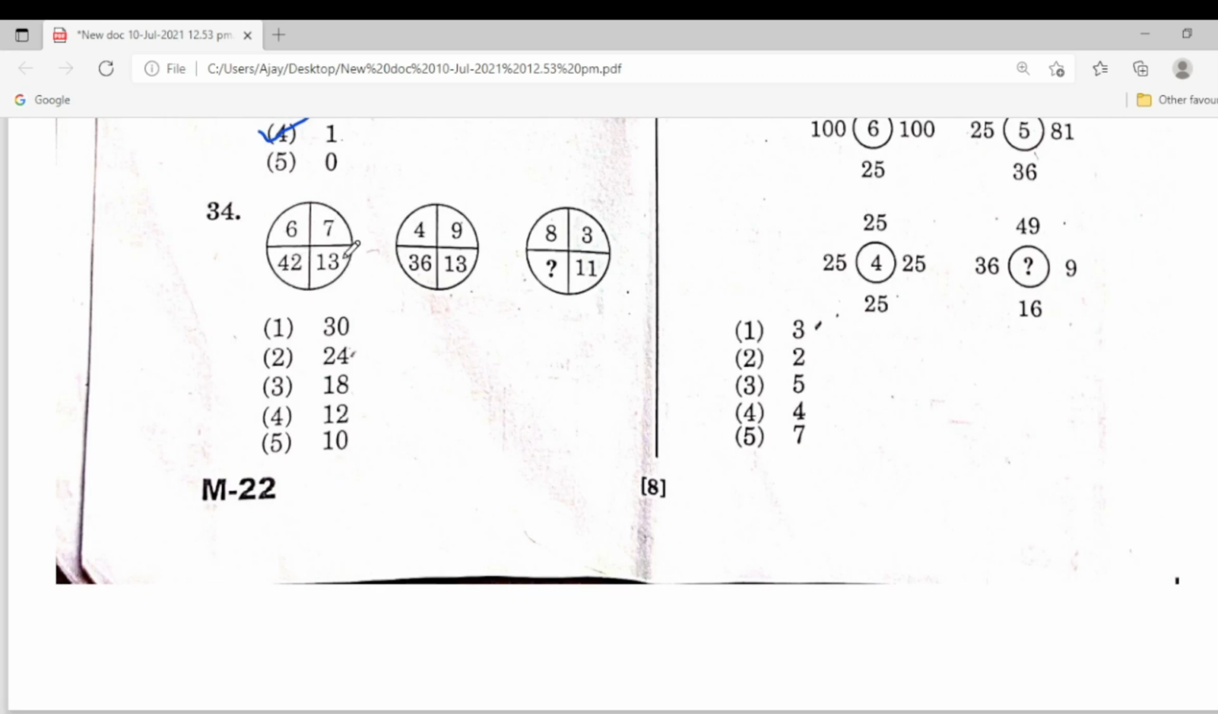Dear student, you can understand. 6 into 7, 6 7 is 42, and 6 plus 7 is 13. It is the same. Here is 4 into 9, 36, 4 plus 9, 13. Just like 8 plus 3, here is 11. So 8 into 3: once you multiply these numbers, next you add these numbers. So 8 into 3, you can understand, 8 3 is 24.